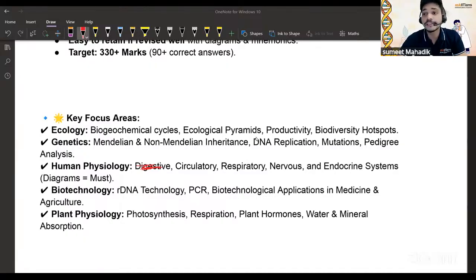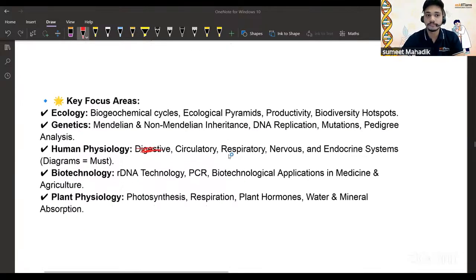Then biotechnology, you should not underestimate this topic, right? Because it includes rDNA technology. PCR is also there. In PCR, you should know the temperatures, right? The variety of temperatures, which polymerase is used. Then biotechnological applications in medicine and agriculture. Here the questions are actually asked from the application base, right? Plant physiology, yes, that is also important, definitely. The photosynthesis and the respiration. I want you guys to study these topics thoroughly, photosynthesis and respiration, that Krebs cycle, all of it you should know thoroughly.